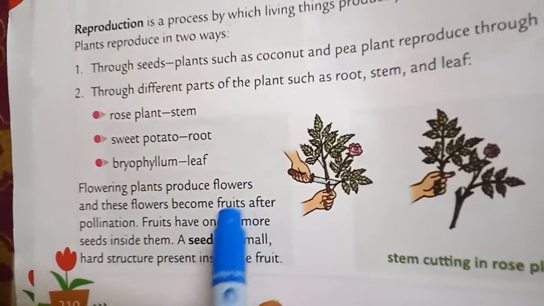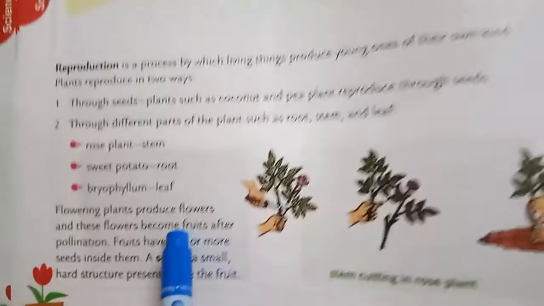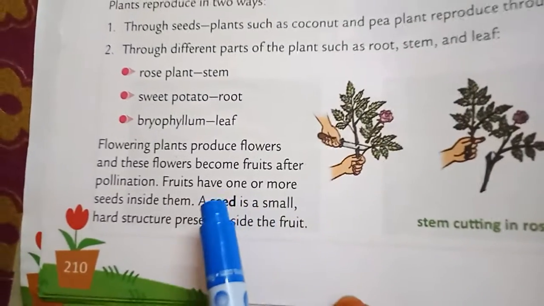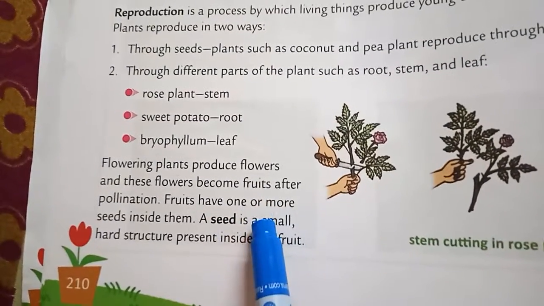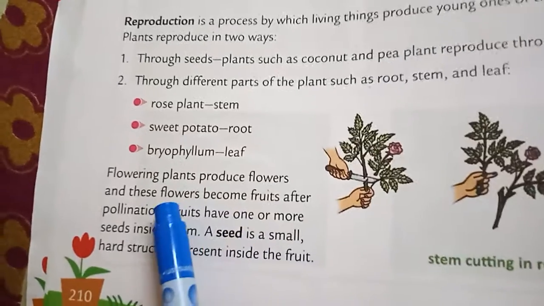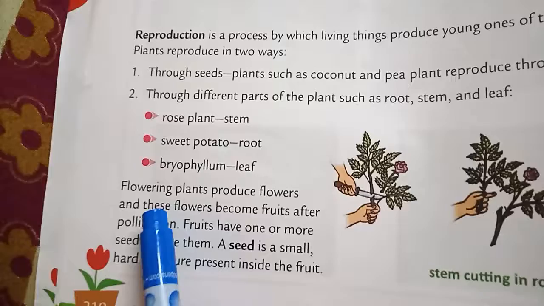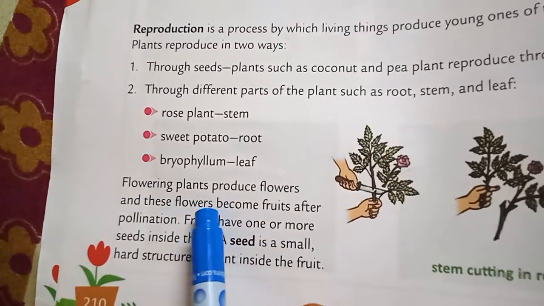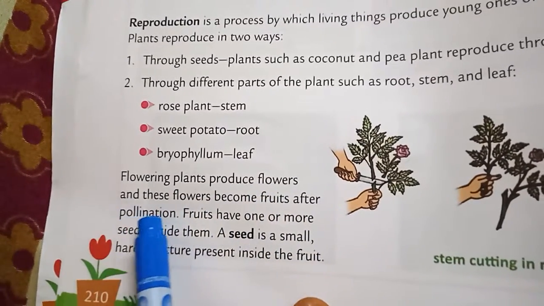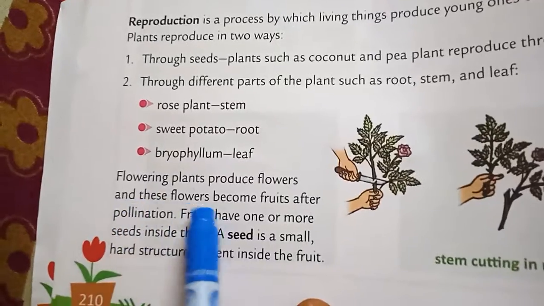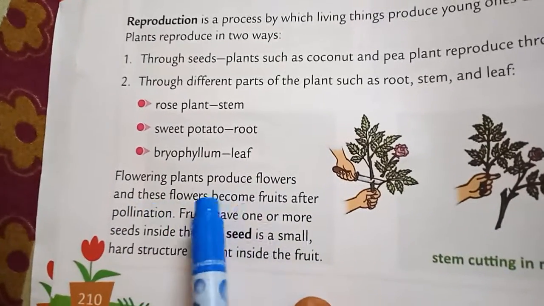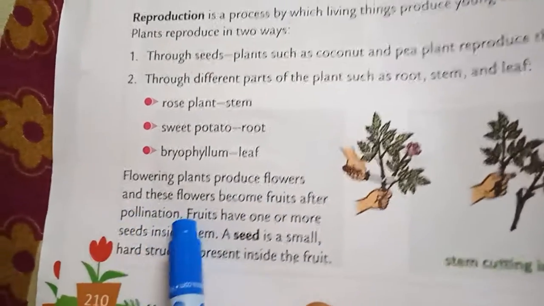Yes or no? We have many seeds. When we sow the seeds in the soil, what happens? It will reproduce. The process of turning the flowers into fruits is called pollination.